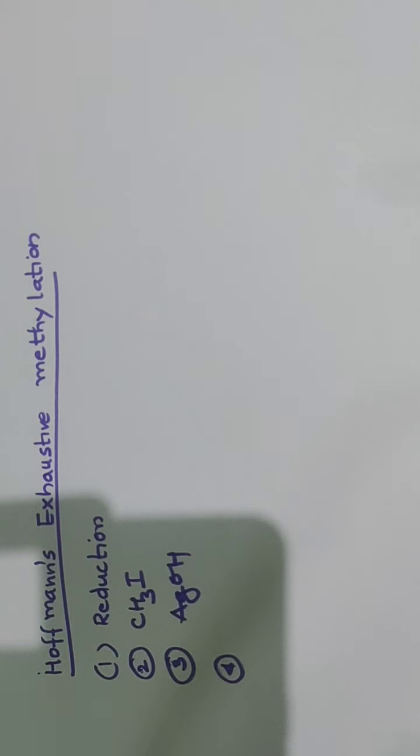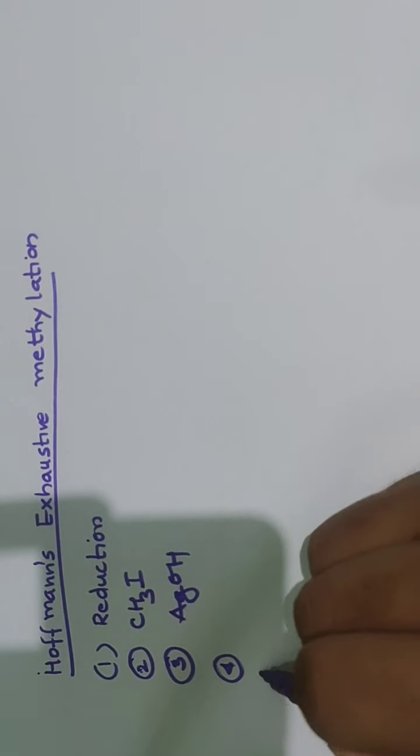Since this overall process involves repeated methylation to get a degradation end product, it is called exhaustive methylation. The nature of these products helps in arriving at the structure of the parent alkaloid.